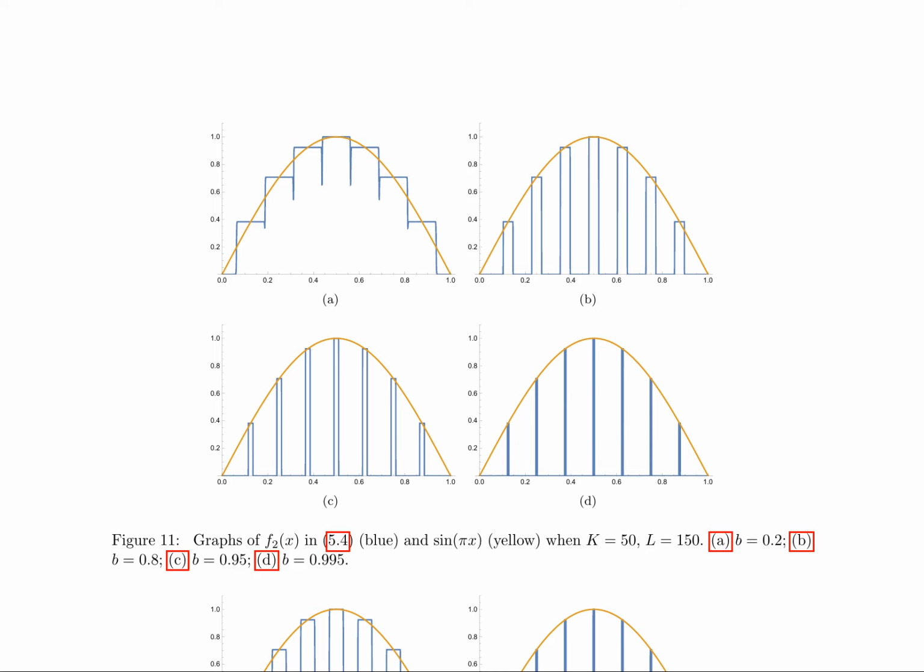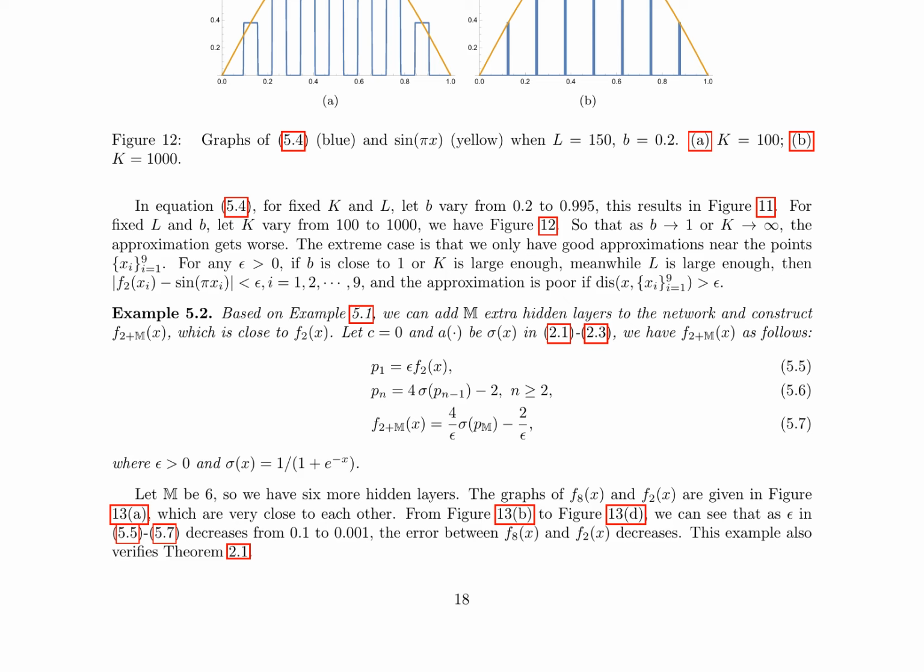The resulting approximation f2(x) is shown to converge to the true function g(x) as the number of hidden layers increases. Figures 11 and 12 demonstrate the approximation f2(x) for different values of b and k, respectively. As b approaches 1 or k becomes large, the approximation worsens, and the extreme case is that the approximation is only good near the points xi, i equals 1.